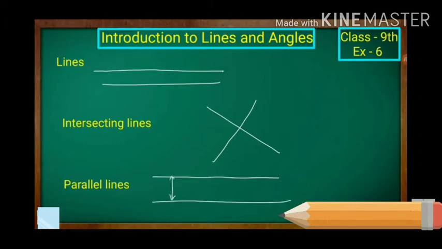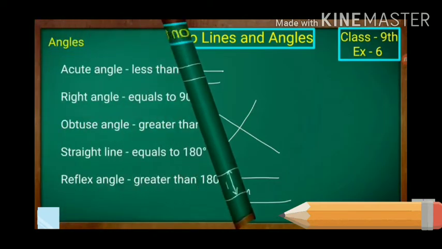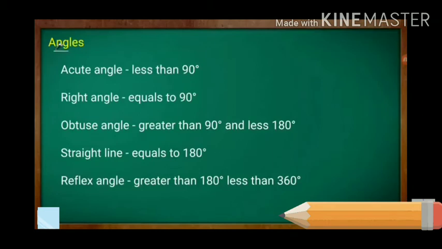Okay students, once again I will repeat the definition. Parallel lines are two lines that are always the same distance apart and never touch each other. See here, these lines are called parallel lines and they never touch each other. And the next concept is angles. What is an angle? An angle can be defined as the figure formed by two rays meeting at a common point.